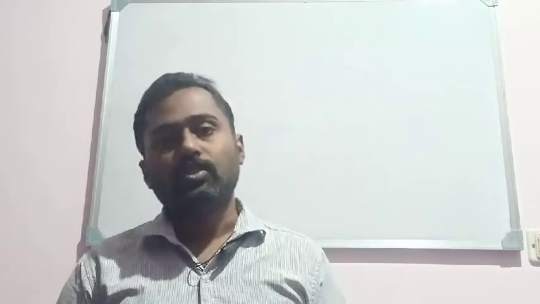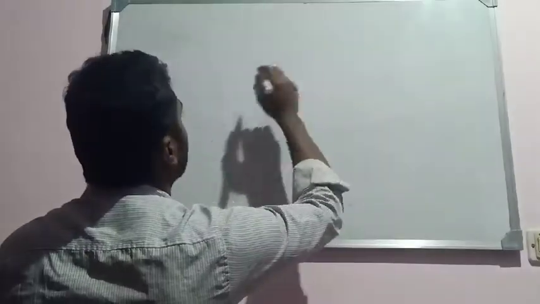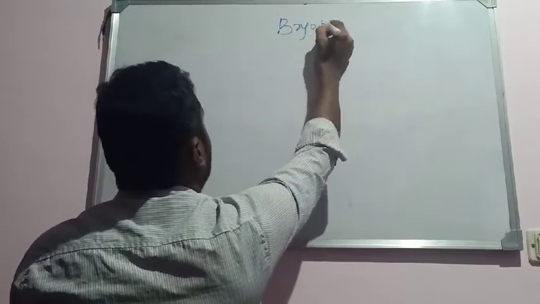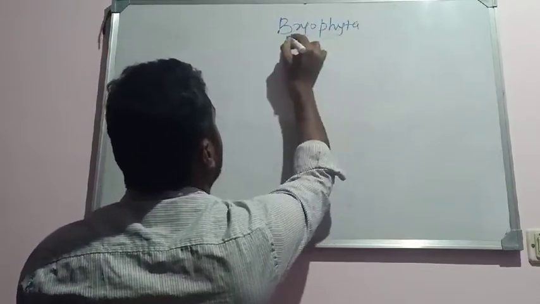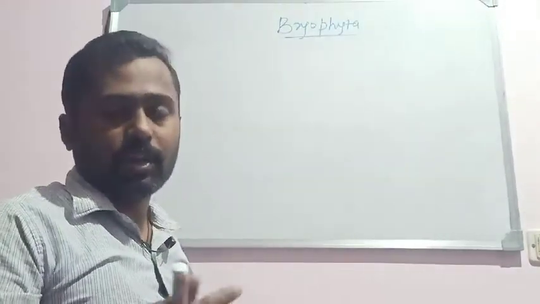Okay, so we are discussing the general characters of bryophytes for class 11. I discussed the general characters of bryophytes in the previous video. Today I am going to talk about the next concept, the classification of bryophytes. Bryophytes are popularly known as the amphibians of the plant kingdom as they require water for fertilization. They are non-vascular plants that produce an embryo, and you studied various characters of the bryophytes.